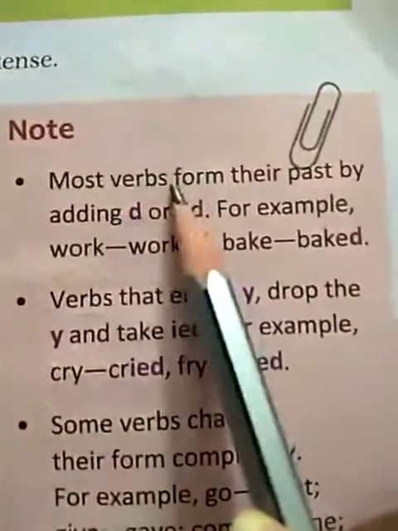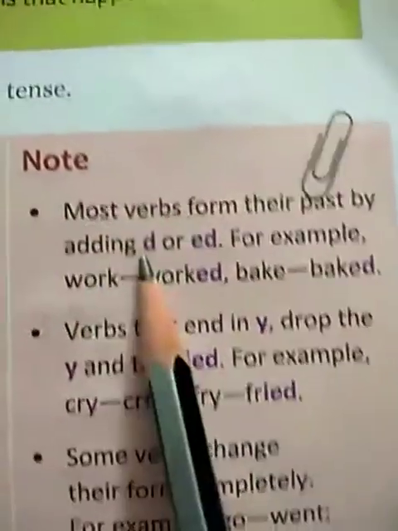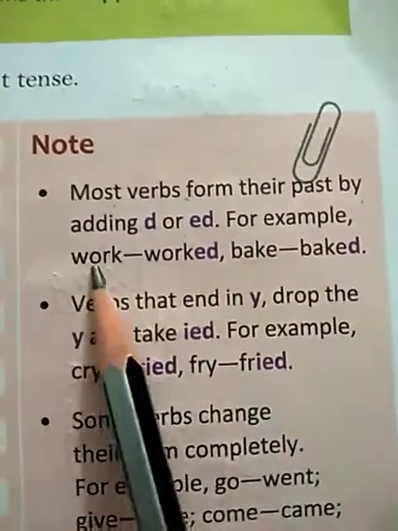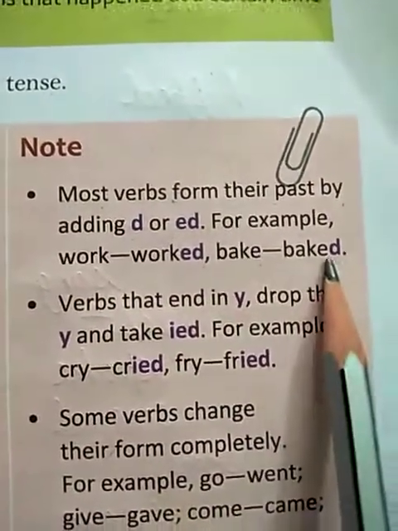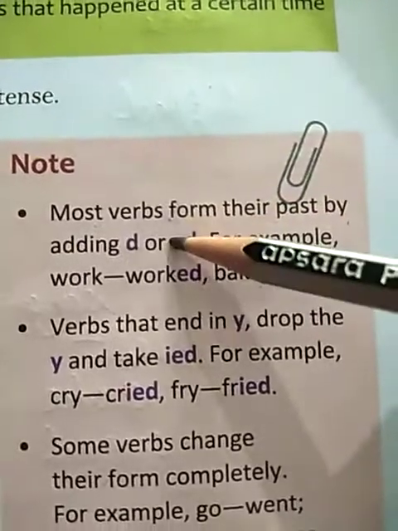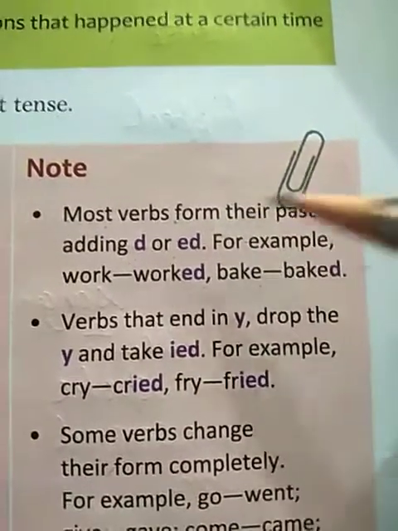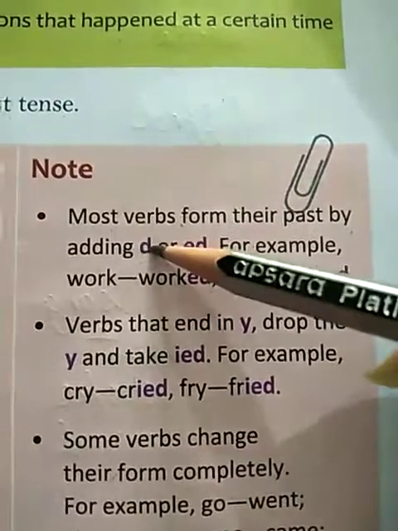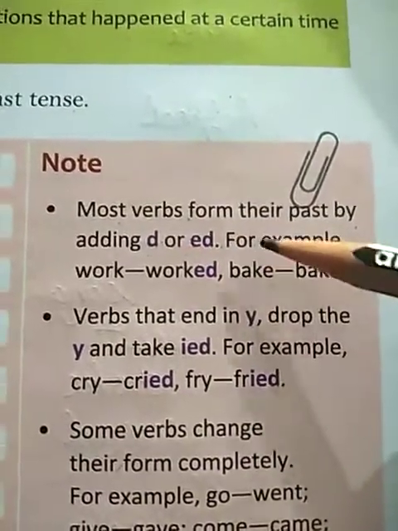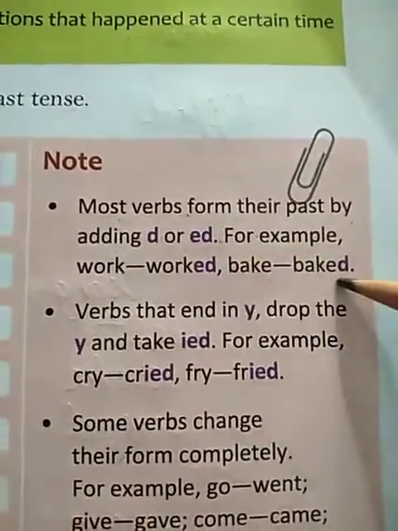Note, most verbs form their past by adding d or ed. For example, work, worked; bake, baked. Means students, some verbs make their second form a past form by adding d or ed at the end of it. For example, worked and baked.